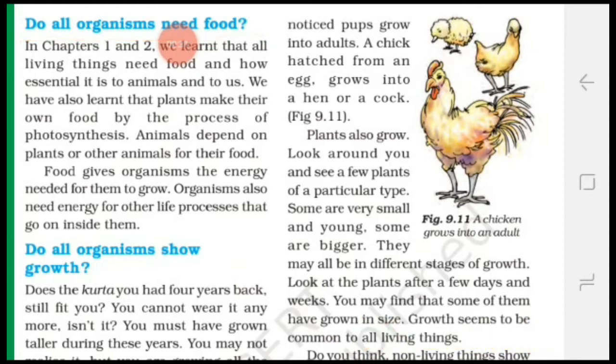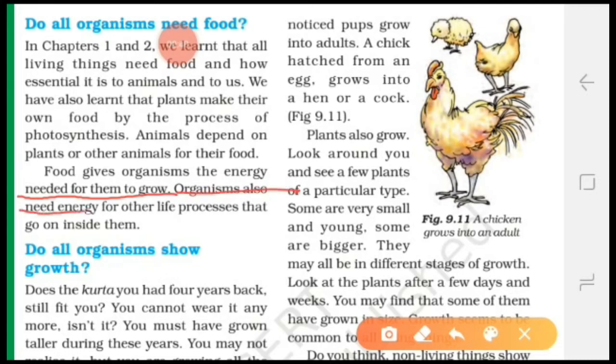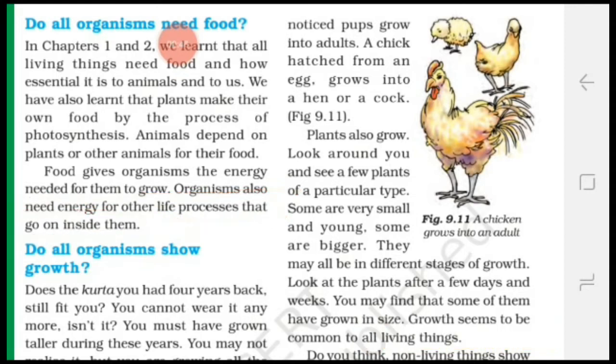And you know that food gives us energy, and energy is needed for growth and development. Organisms also need energy for other life processes that go on inside them. Means so many activities occur inside our body. For that activity we need energy. So all organisms need food.